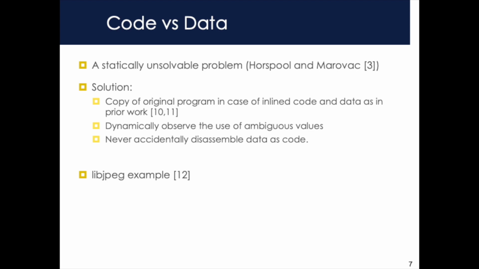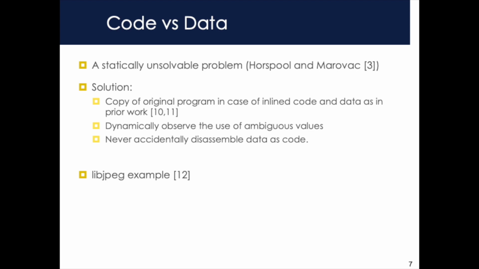The code versus data separation challenge is well known in binary analysis literature, so for the sake of time, I'll just discuss how we address it. There can be read-only data in the code segment, so as prior work does, we keep a copy of that segment in the rewritten binary. Instead of using heuristics, we dynamically observe whether a value is used to set the instruction pointer, and therefore is code. Our disassembly is based on the actual executed control flow, so we never accidentally disassemble data regions as code.